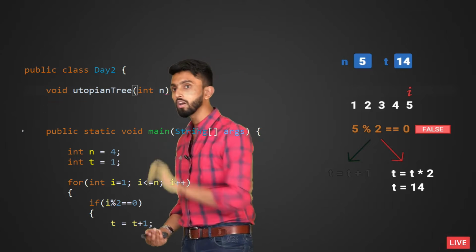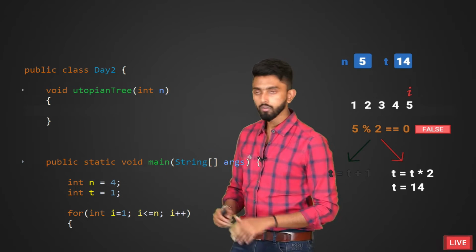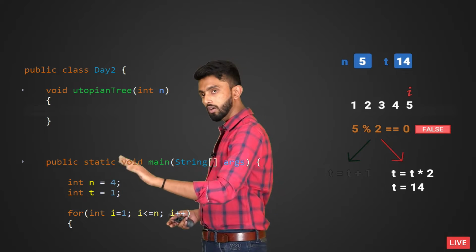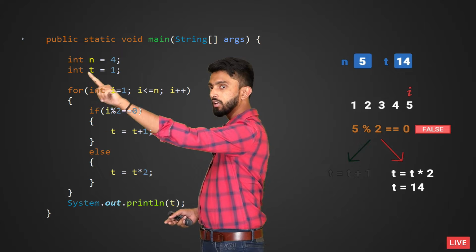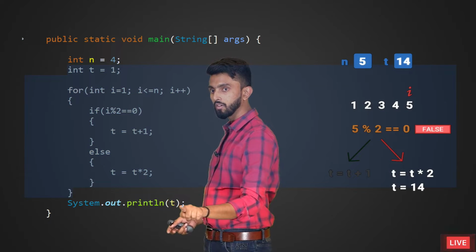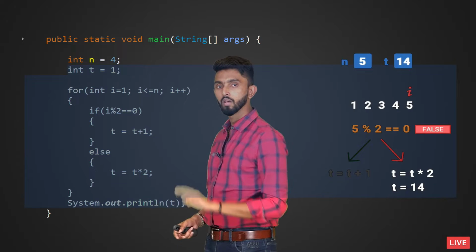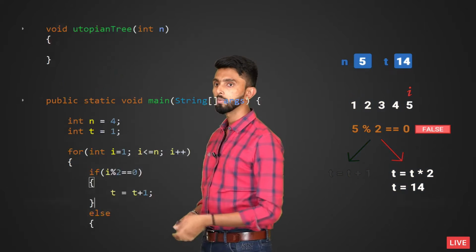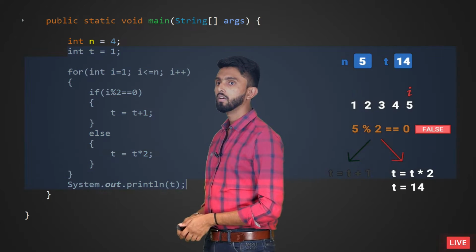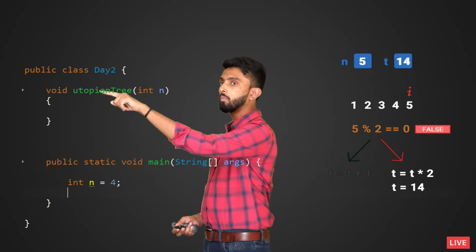Next, I will give the body of the function. In the body, what I have to do is come down. From this int t equal to 1, I will copy till the end. I'll go on top. Cut it, okay. Rather, you can cut it. I'll go paste it here.